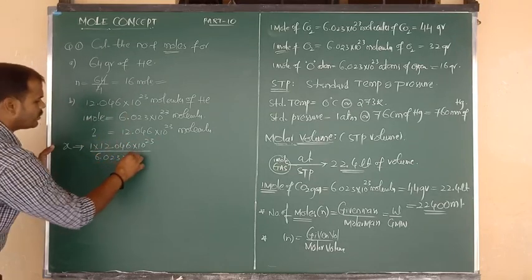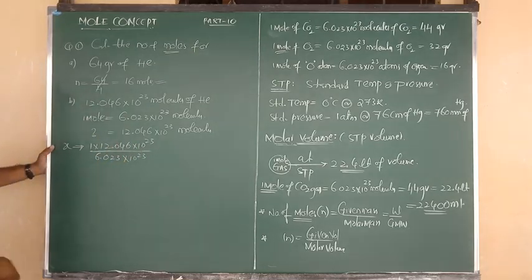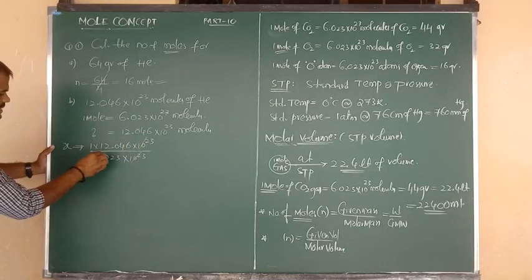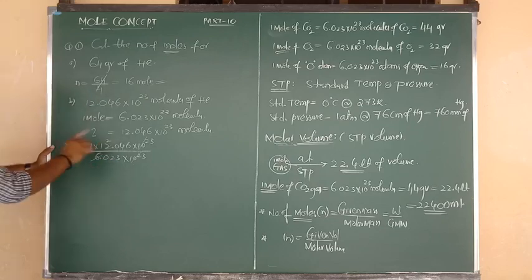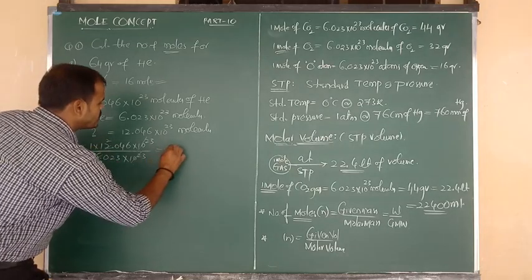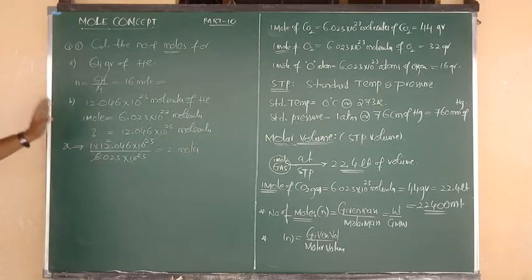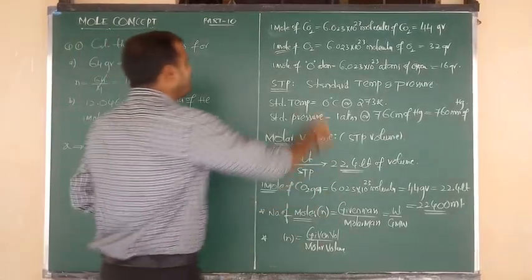6.023 into 10 to the power of 23. The 10 to the power of 23 can cancel. Here 6 ones are 6, here 6 twos are 12, so the 2 times goes to be cancelled. So your answer is nothing but how many moles? 2 moles. Like that we have to calculate. Okay, now I am going to give you another example.